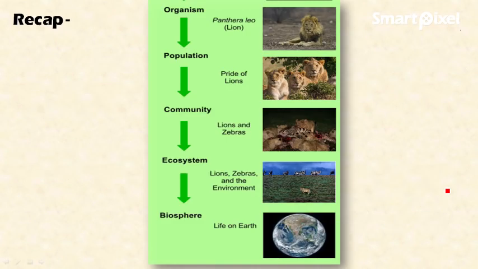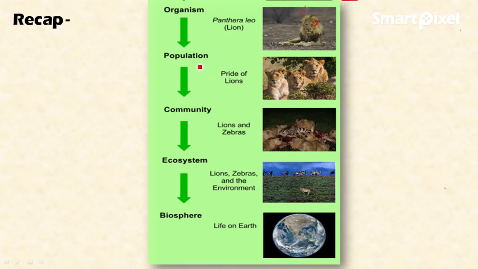Okay, so this is it about the levels of organization of ecology. Let's recap with this picture, this series of levels of organization. The basic level of organization is occupied by the individual. These levels of organization are designed to study the subject matter of ecology in a detailed and systematic way. Please mind this. The basic level is occupied by the individual. Here the lion is the example.